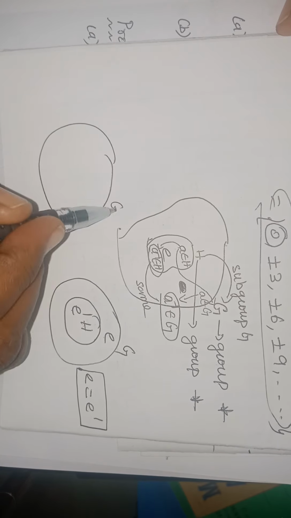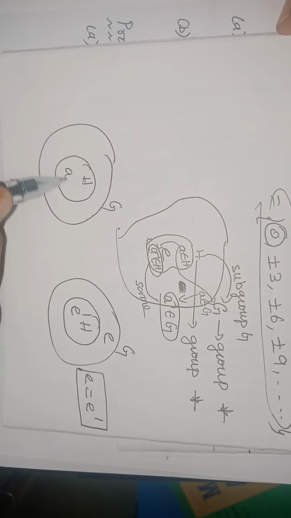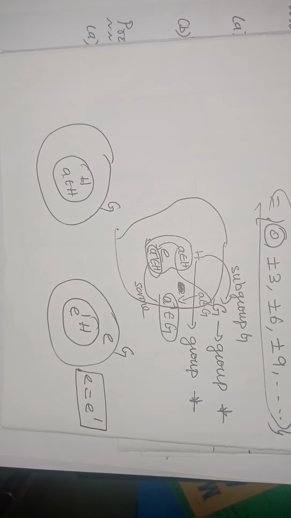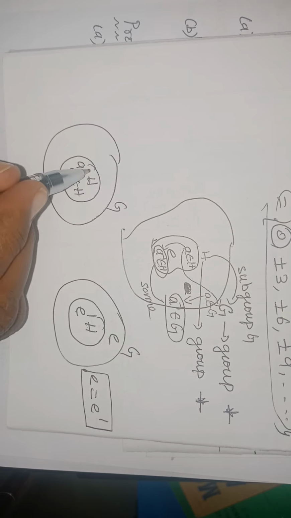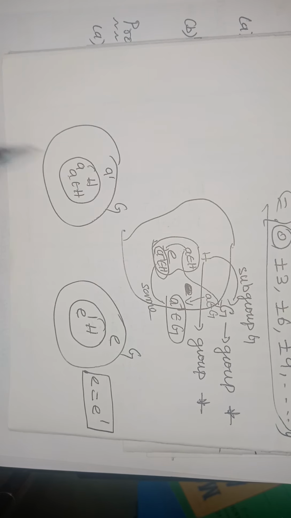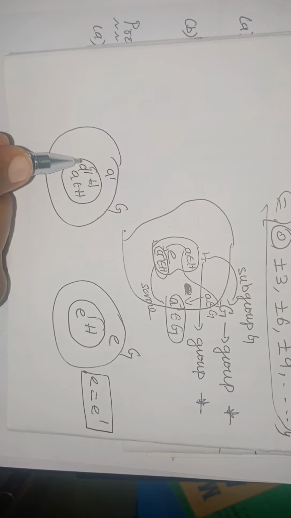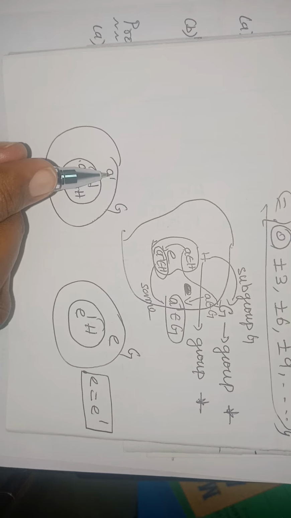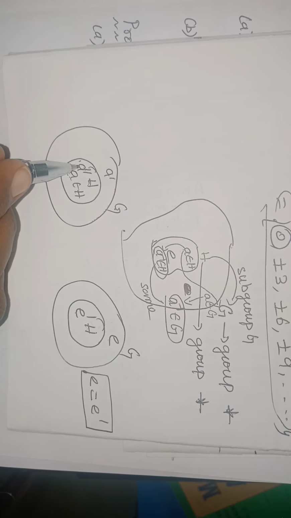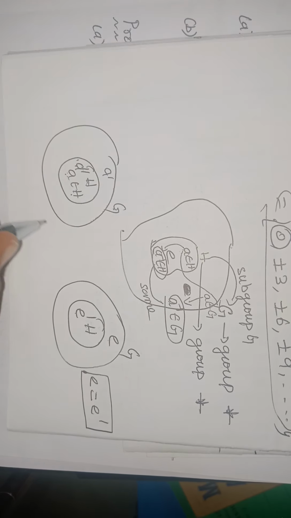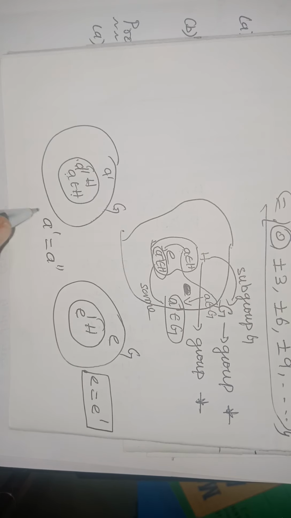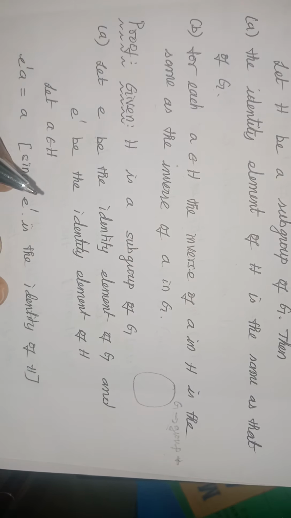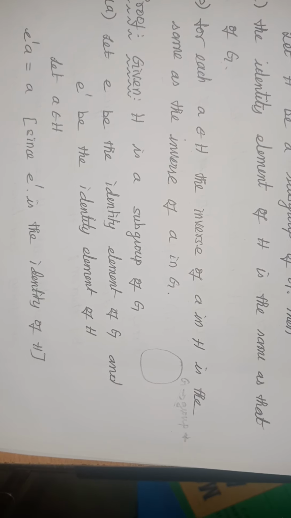Similarly for the inverse also, I am going to take an element A in H, and I am going to assume that A dash is the inverse of A in G, and A double dash is the inverse of A in H. So A is having two inverses. And finally I am going to derive that those two elements are not different, they are the same. This is the procedure for justifying that inverses and identities are unique.